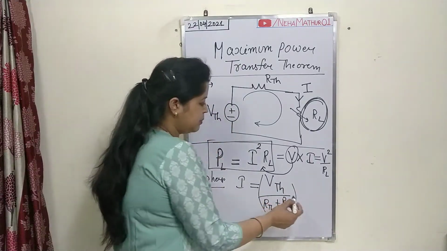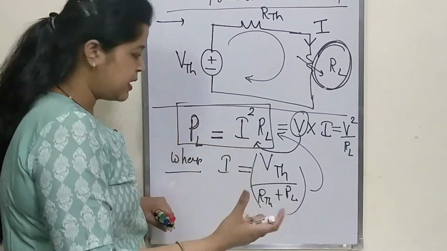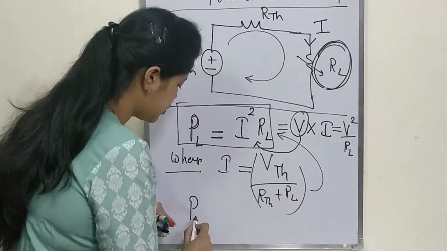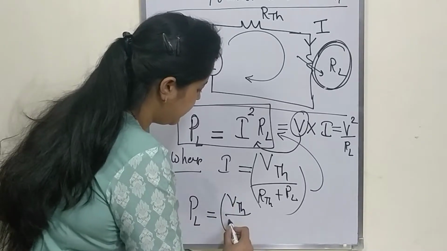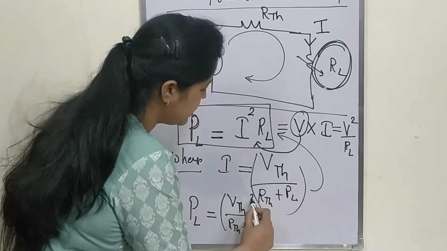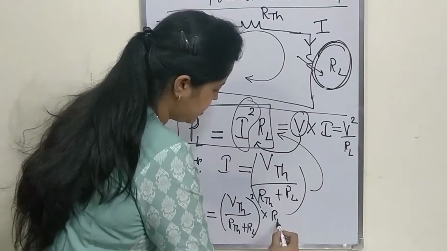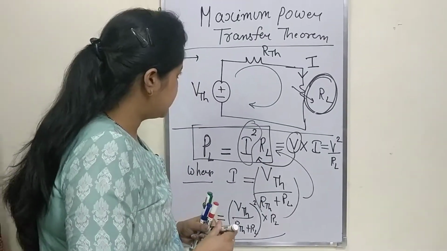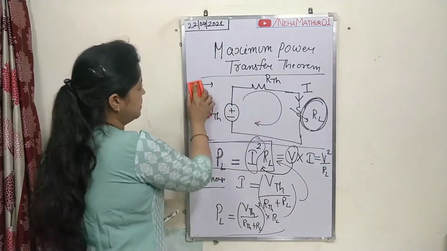Now just put this value in the previous equation so that you can find a proper expression for PL. So the power across the load terminal will be VTH divided by RTH plus RL, the whole square of this, because you have I square multiplied by RL. This is the expression of power across this load terminal.